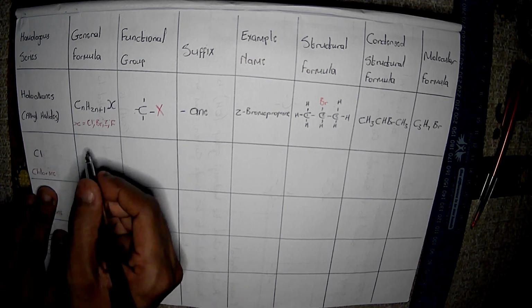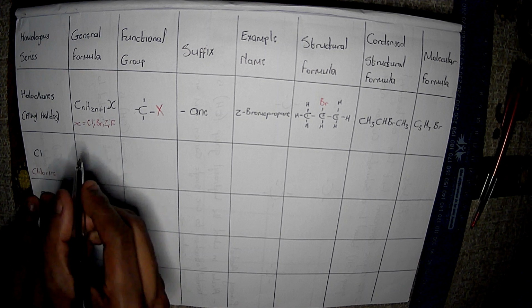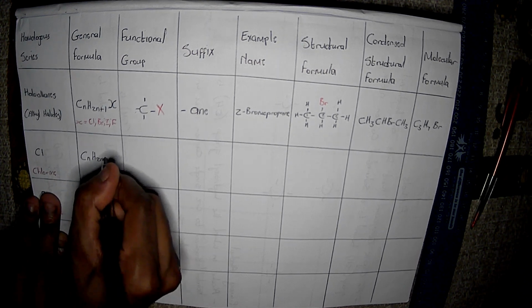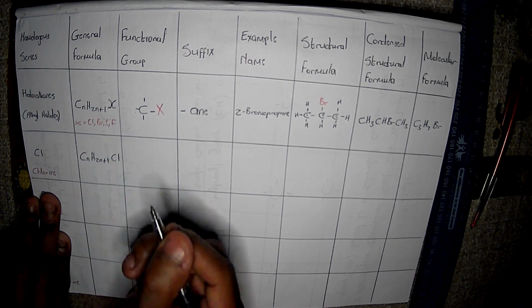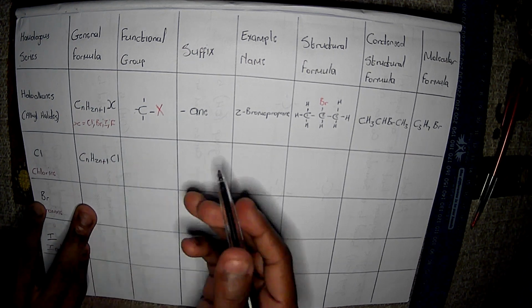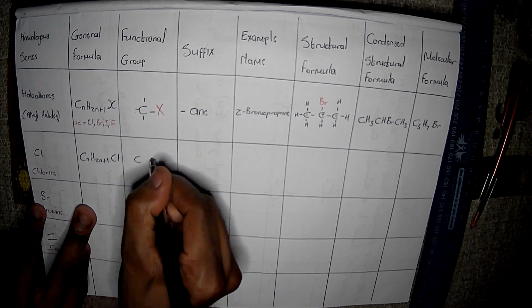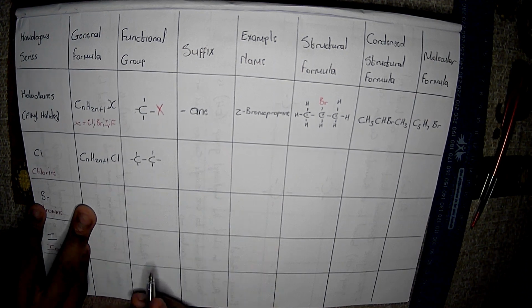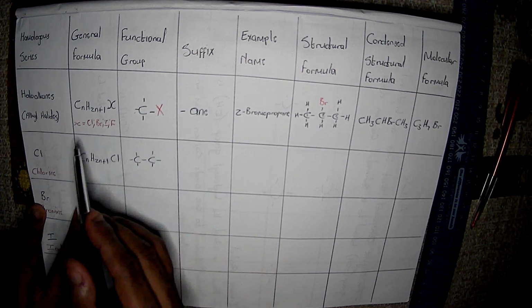We have chlorine. Okay, with chlorine, our general formula in this particular case is CnH2n+1 and Cl, right? Now, if I use, let's see, ethane, we're going to have 2 carbon atoms, right? And you can decide where you want to write this.